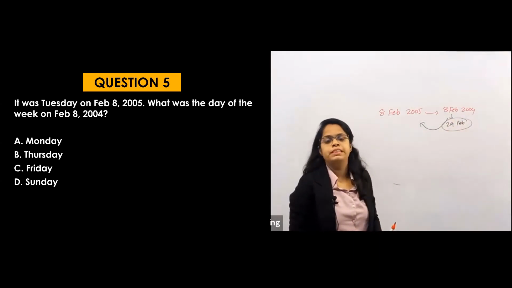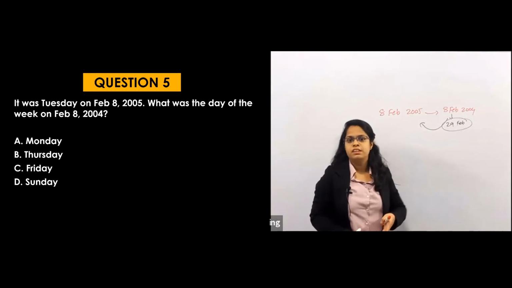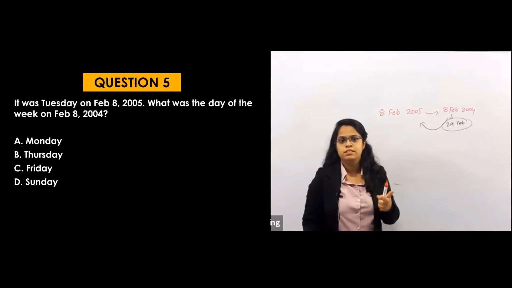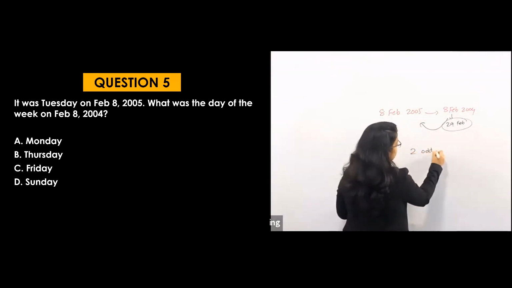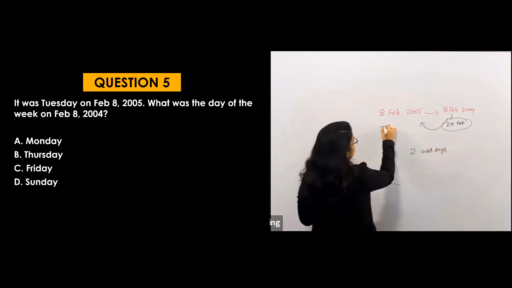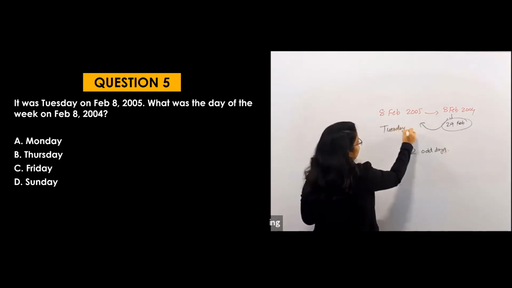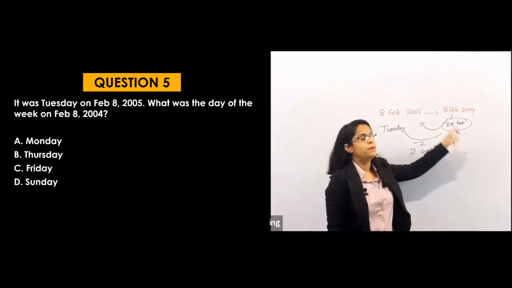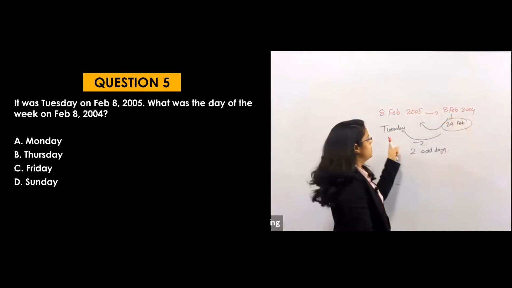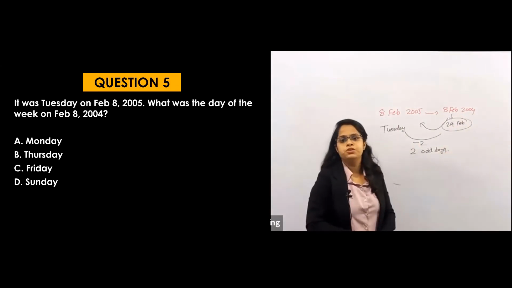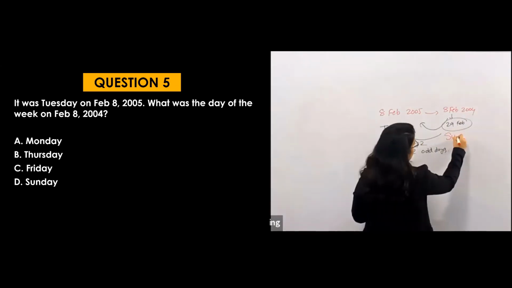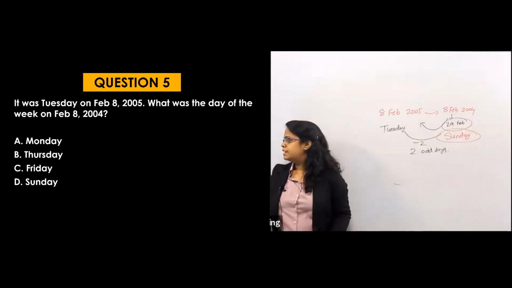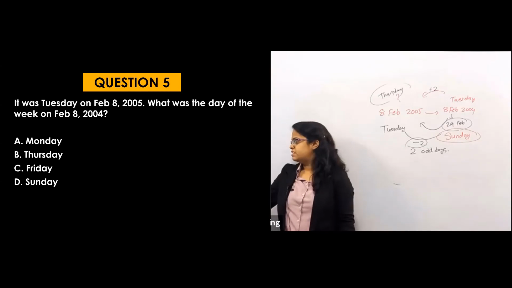As 29 Feb will be there, that means it is a leap year. Whenever it is a leap year, that means there are 2 odd days. And here is a Tuesday. I have to add 2 odd days, but I am going backwards from 2005 to 2004. That means Tuesday minus 2. So what will be Tuesday minus 2? Sunday. That's it. So your answer will be Sunday. Clear? Let's go for the next question.